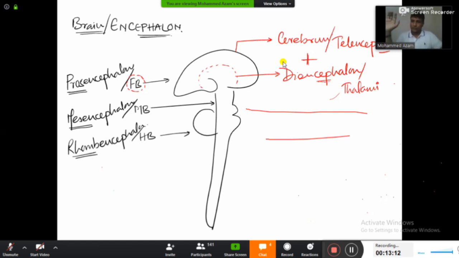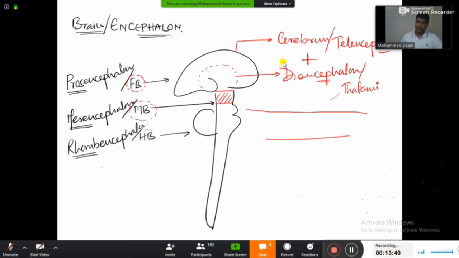Let us just revise once and finish it off. Forebrain is made up of 2 parts, cerebrum and diencephalon. Cerebrum is also known as telencephalon, and diencephalon will include all your thalami parts. सारे thalami मिलकर diencephalon form करते हैं. Thalamus, hypothalamus, subthalamus, everything. And now after that, welcome to the midbrain here right now, guys. Midbrain, thank God, it's not yet divided. Is it okay? Midbrain is just midbrain. So midbrain is not further divided, thank God.